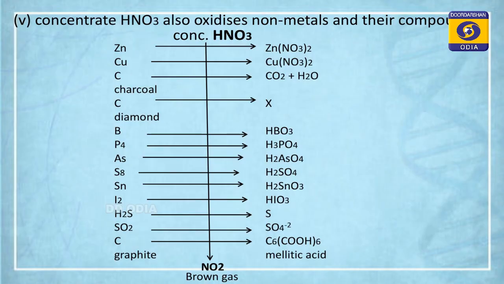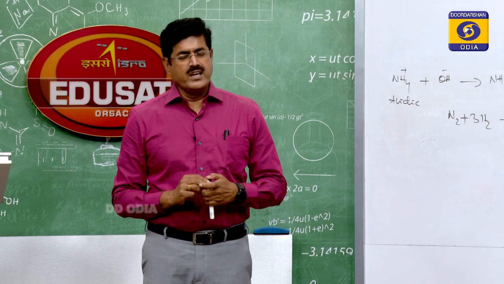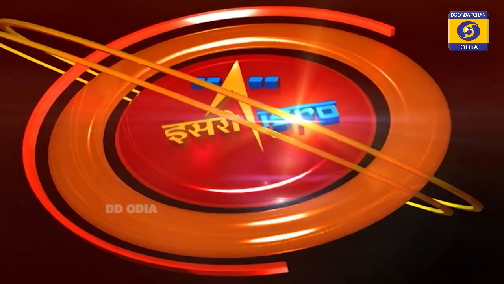Okay, students. So these are the 15th group elements and their compounds. We have discussed this in detail. We also covered ammonia, nitrogen, nitric acid, and the physical properties. The questions we have also discussed, what type of questions are expected. I have already discussed. That's all for the nitrogen family, the 15th group elements.